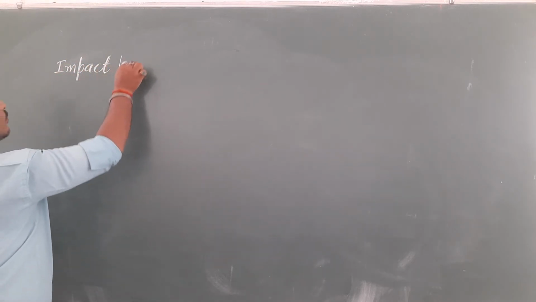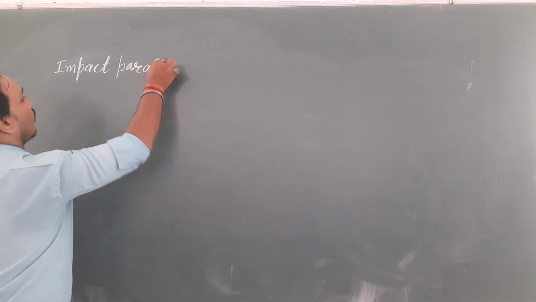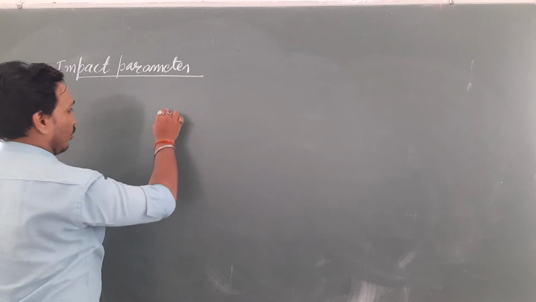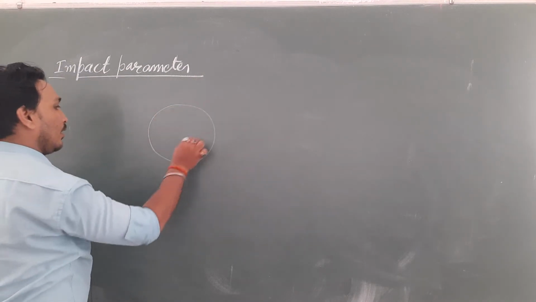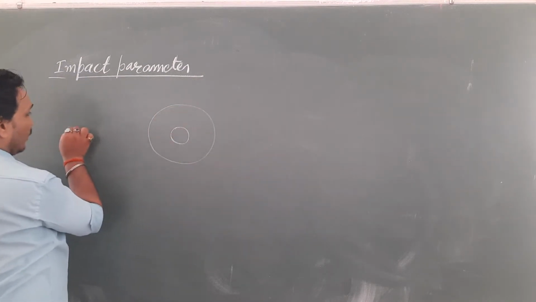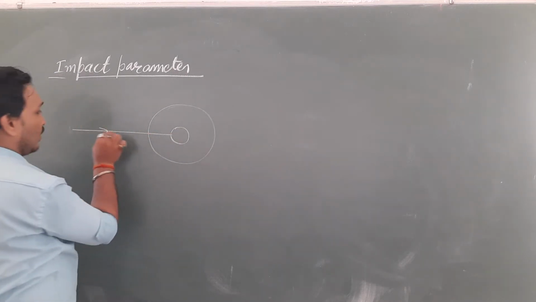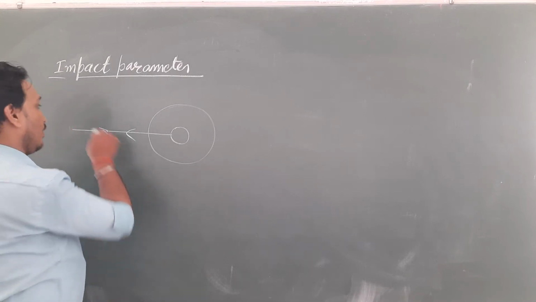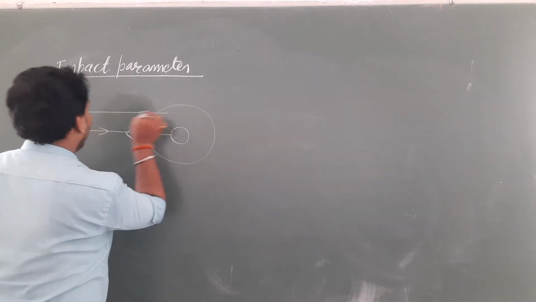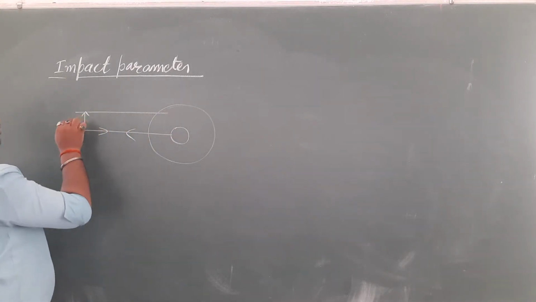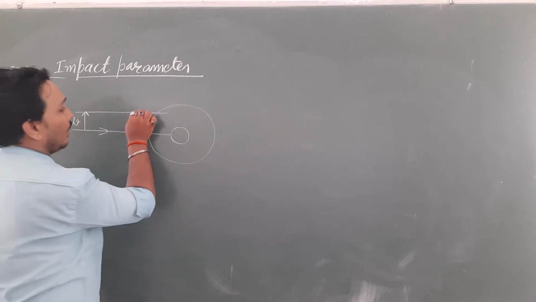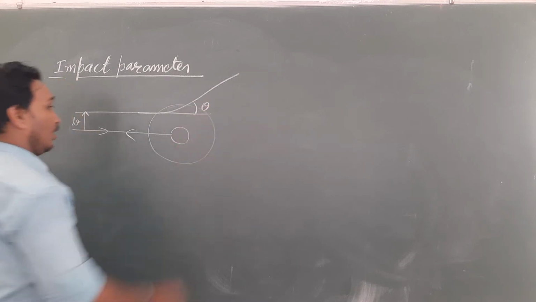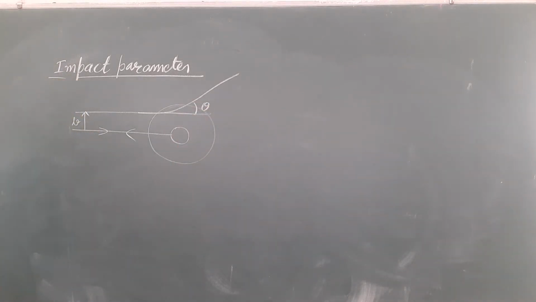Impact parameter. What is impact parameter now? Now we are talking about that alpha particle which is not at the center, which is not along the center. We are talking about that alpha particle which is away from the center. Suppose it is at a distance b, and obviously we know it has produced some deflection. Let that angular deflection be theta.